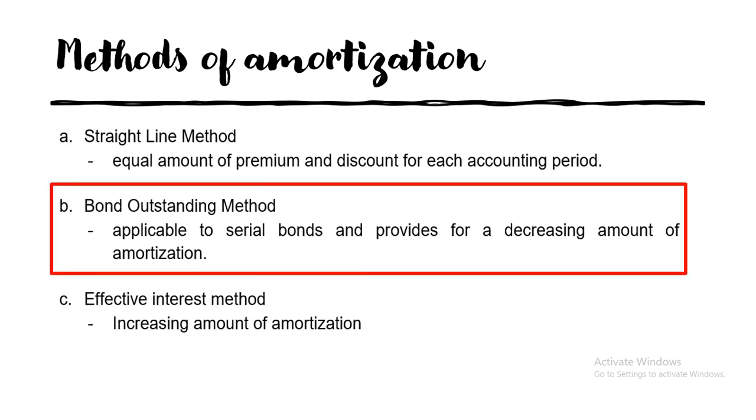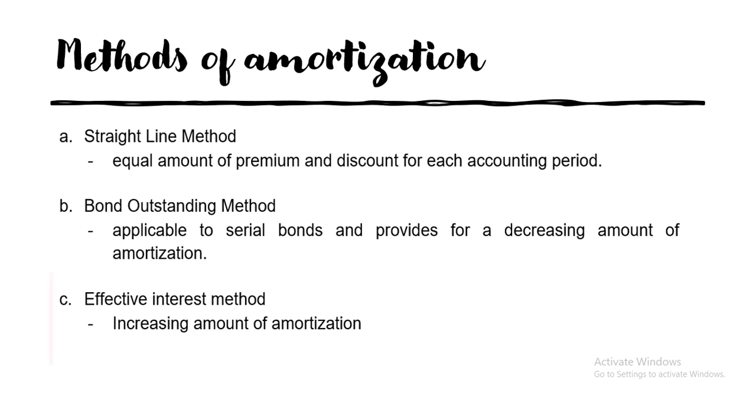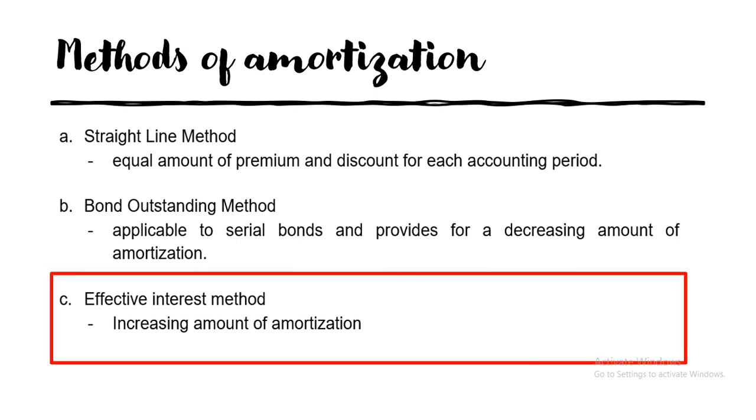Second, the bond discount method, applicable only to serial bonds, which provides for a decreasing amount of amortization. And lastly, the effective interest method, which has an increasing amount of amortization using the effective interest rate. So we will discuss letter A and letter B in this part po. And for the next part, or next video, is the effective interest method.